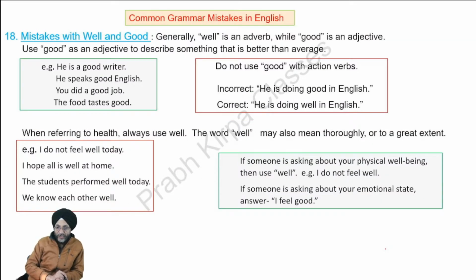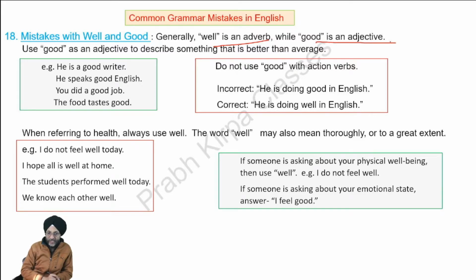Next, sometimes we get confused whether we should use the word well or good in a sentence. Generally, well is an adverb, good is an adjective. Good as an adjective is used to describe something that is better than average. He is a good writer, that is above average. He is better than an average writer. He speaks good English. You did a good job, that is better than average. The food tastes good.